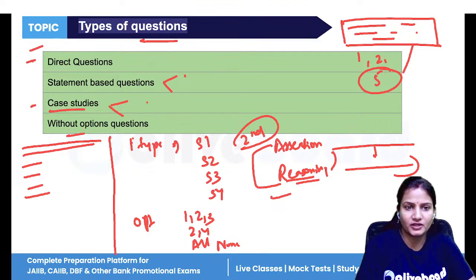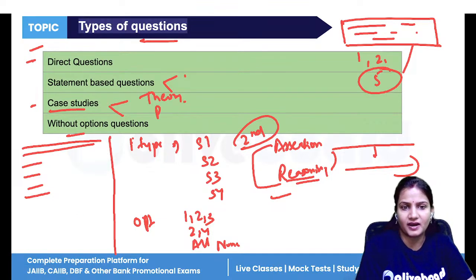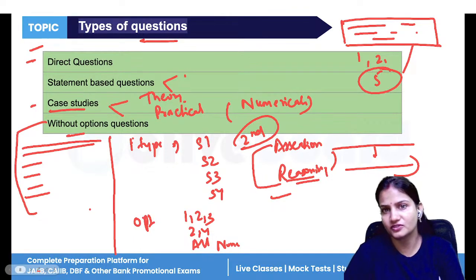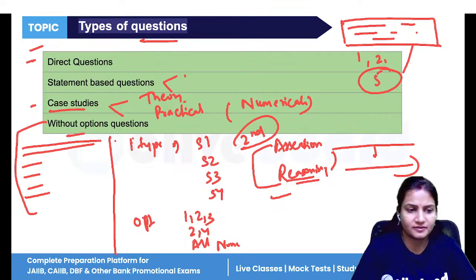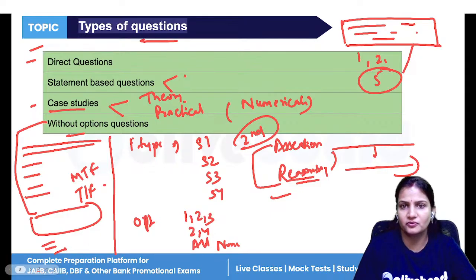So case studies are also of 2 types. One is the simple theory case study, and next is the practical, which means numerical questions. And last is without option questions. Without option questions means you will be provided questions where no option is given to you, like match the following question, then true false type question, or if any numerical is there but no option is there. Whatever answer comes, you have to write that answer. So that is without option questions.